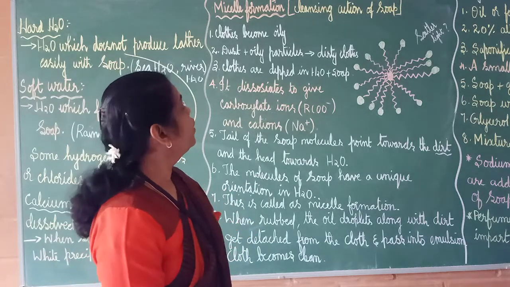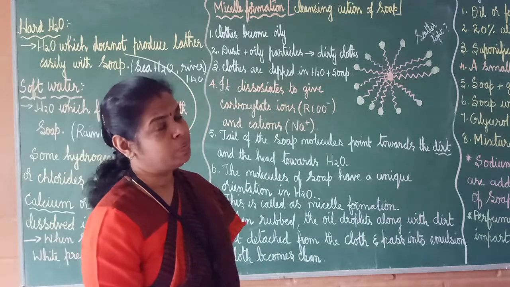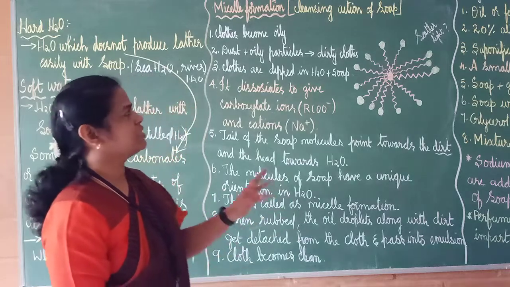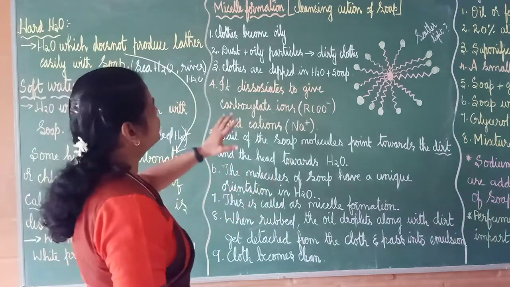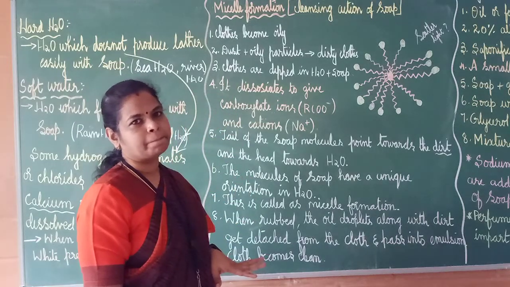Okay, now we'll see what happens when you are washing your clothes. Micelle formation. What do you mean by micelle formation? We are going to see what a micelle is. Micelle formation is the cleansing action of soap. See, clothes become oily. Why do clothes become dirty? Find it out.